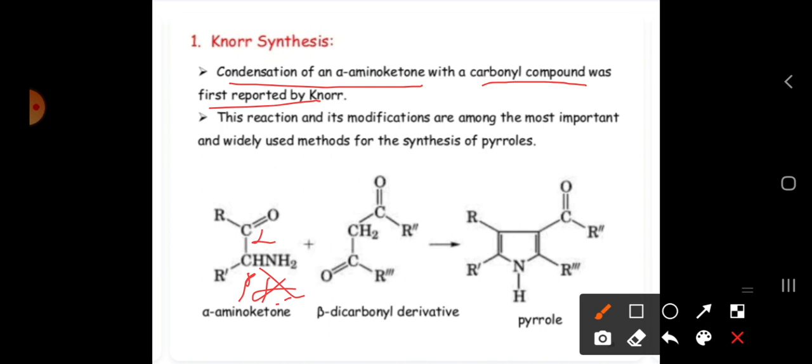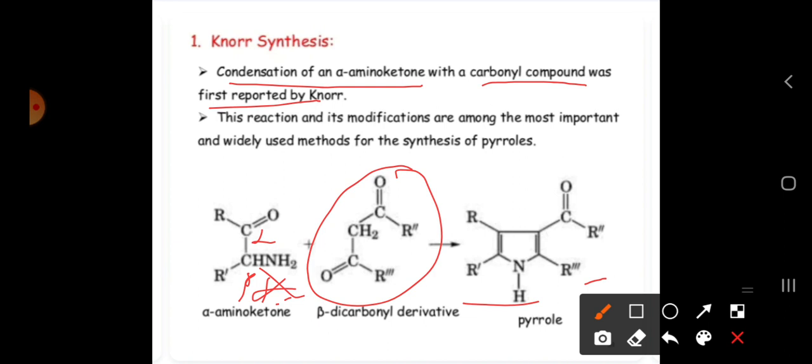Condensation is nothing but what? Loss of small molecules like ammonia, N2, O2, H2O. All this we call condensation. So with which compound are we going to react? A carbonyl compound. Carbonyl is nothing but it may be a ketone, it may be an aldehyde. Okay. So after losing a water molecule, what is the product we are going to form here? A pyrrole derivative we can say.